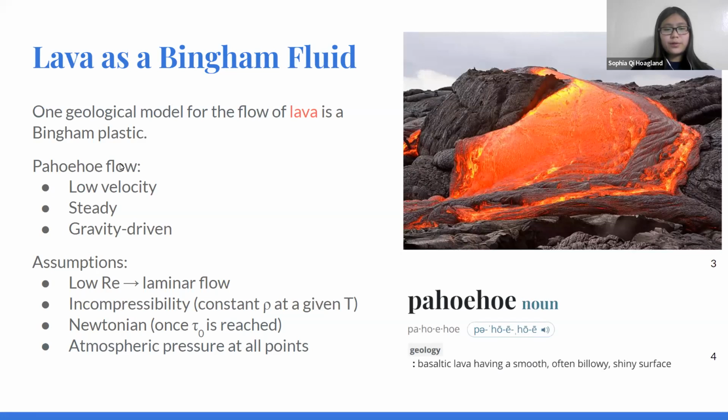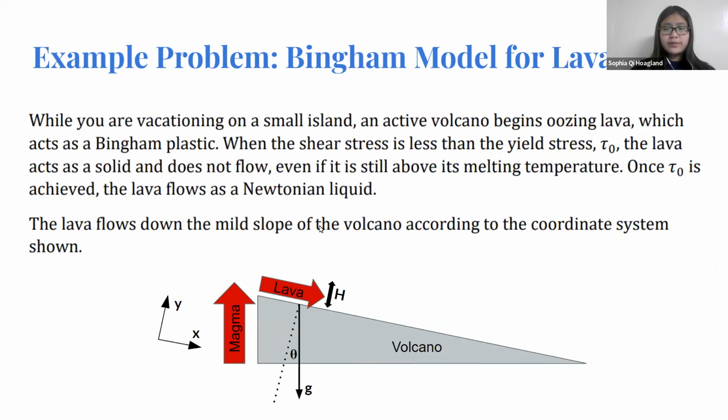Specifically, Pahoehoe flow, which is Hawaiian, is characterized by the following characteristics and assumptions, such as low velocity and laminar flow. I developed this problem that uses the Bingham model for lava flow.